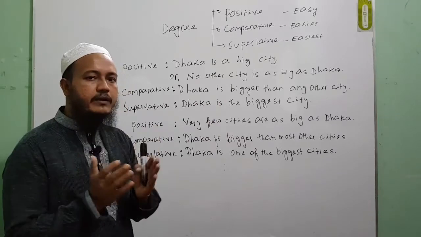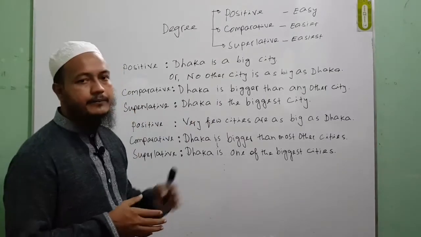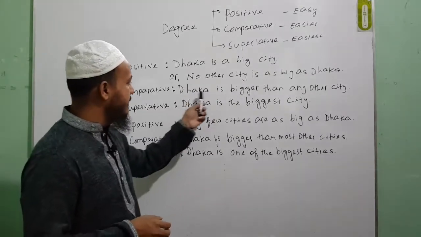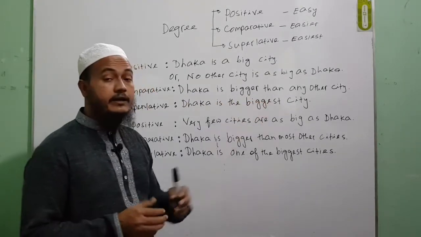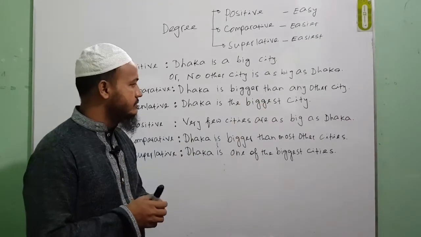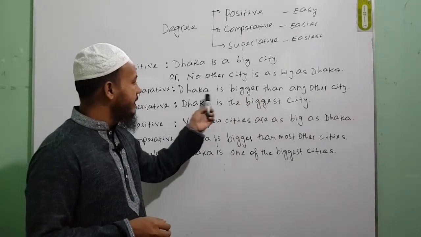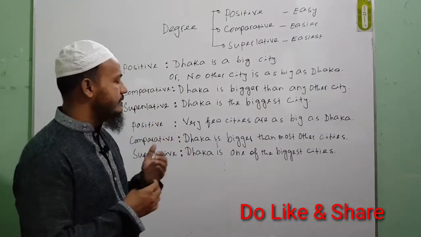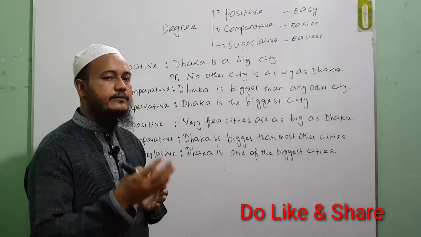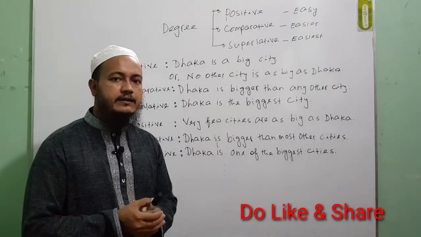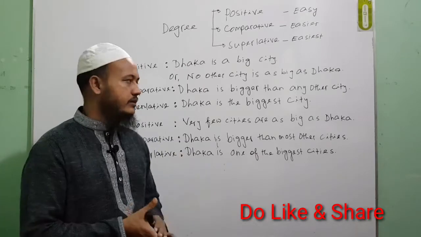As you are making it comparative degree, you write the comparative form of the adjective, and you use than to compare the nouns or things. Dhaka is bigger than any other city. Here I am comparing Dhaka to other cities, like Dhaka is bigger than Sylhet, Chittagong, like this.